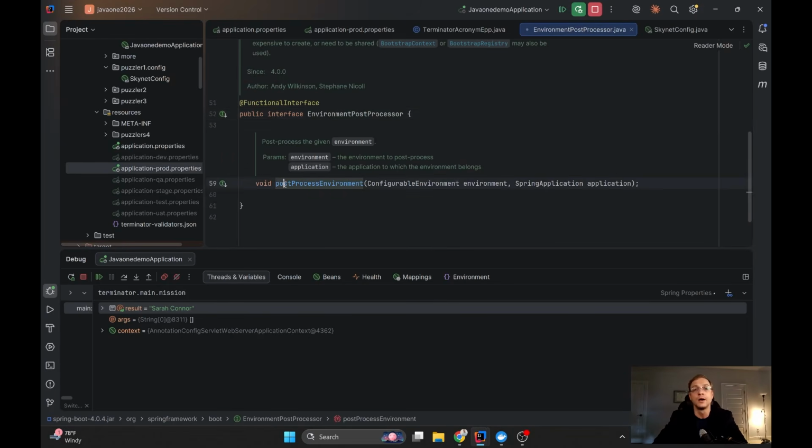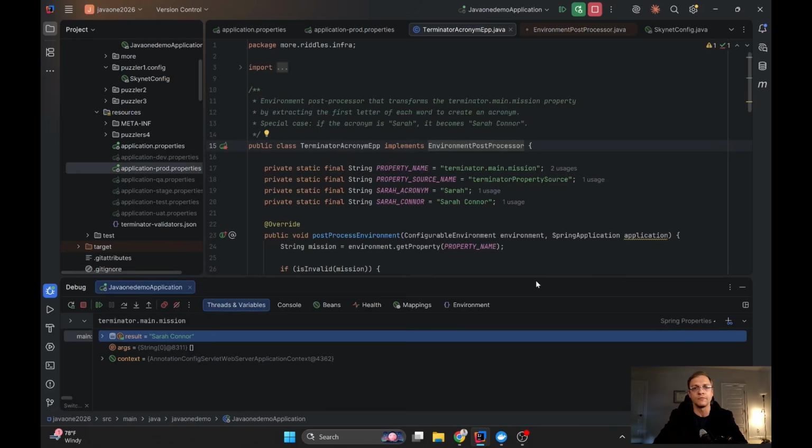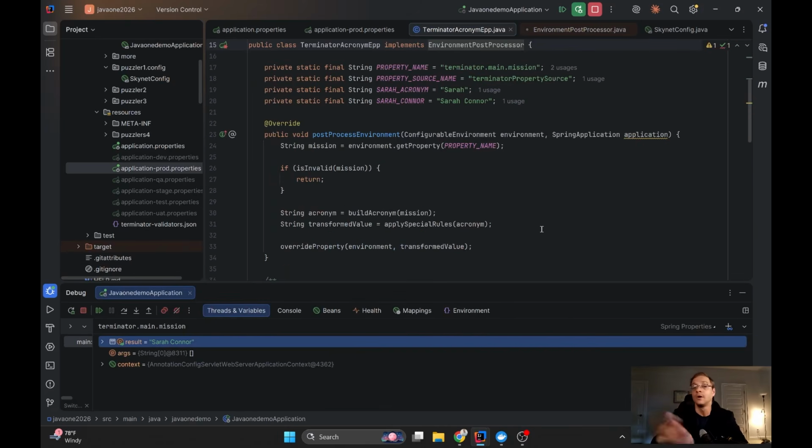We just need to implement only one method, postProcessEnvironment, and here we have the environment object, which contains different property sources, so we can add an additional property source, we can override the existing properties, and so on and so on. So it's very simple, and this code will be in the GitHub, so we will be able to see the implementation of environment postprocessor, but actually I believe you will ask the agent